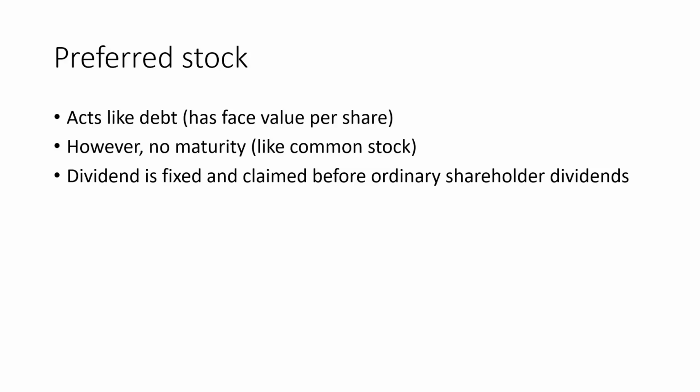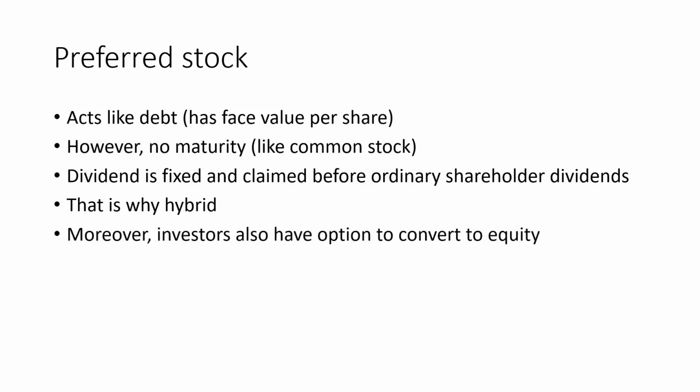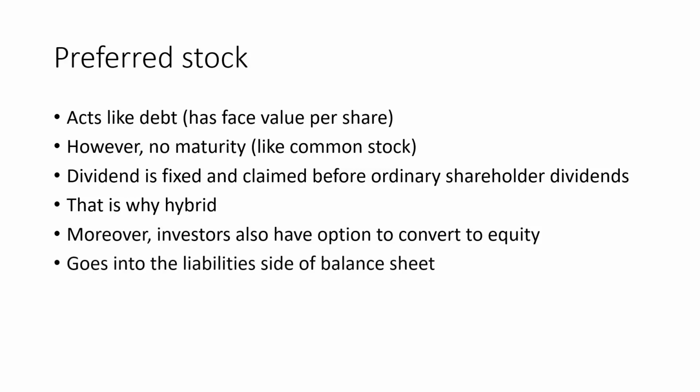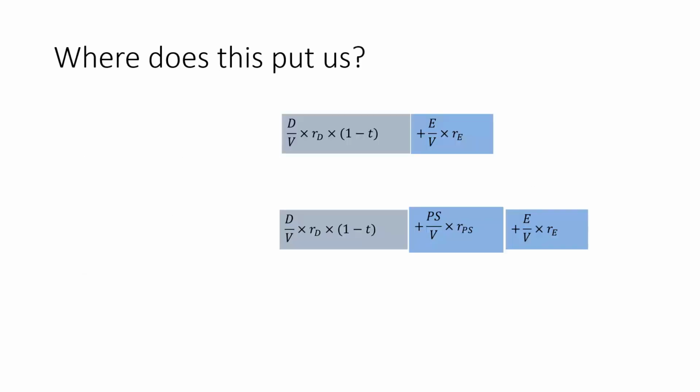I don't have to file Chapter 11 bankruptcy as a company in that case, but then we have to accumulate those dividends over time and then pay them off later on. That is why preferred stock is a hybrid of debt and equity. And moreover, investors also have the option to convert preferred stock into equity, kind of like what Warren Buffett did with Bank of America shares in 2011. And so preferred stock also goes into the liability side of the balance sheet.